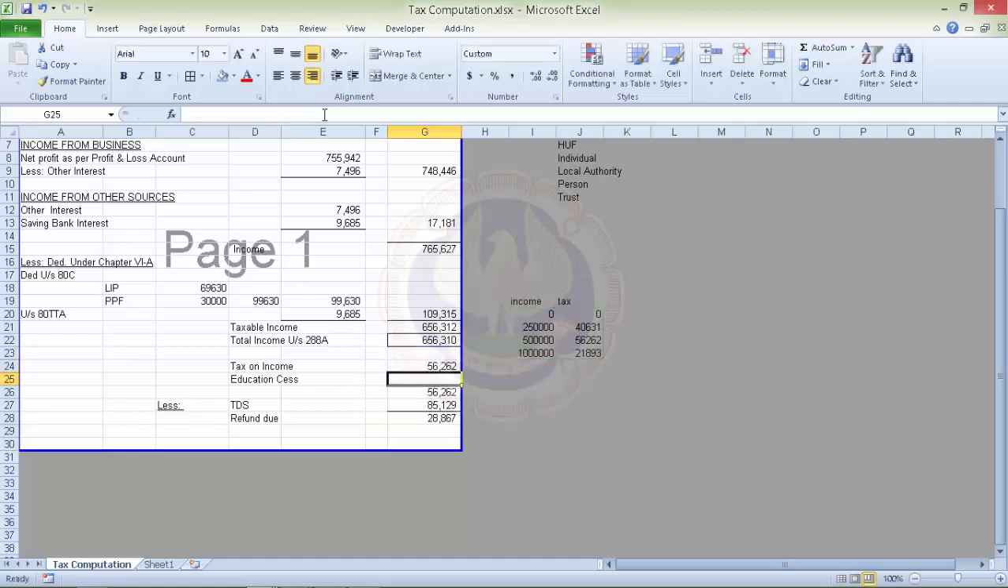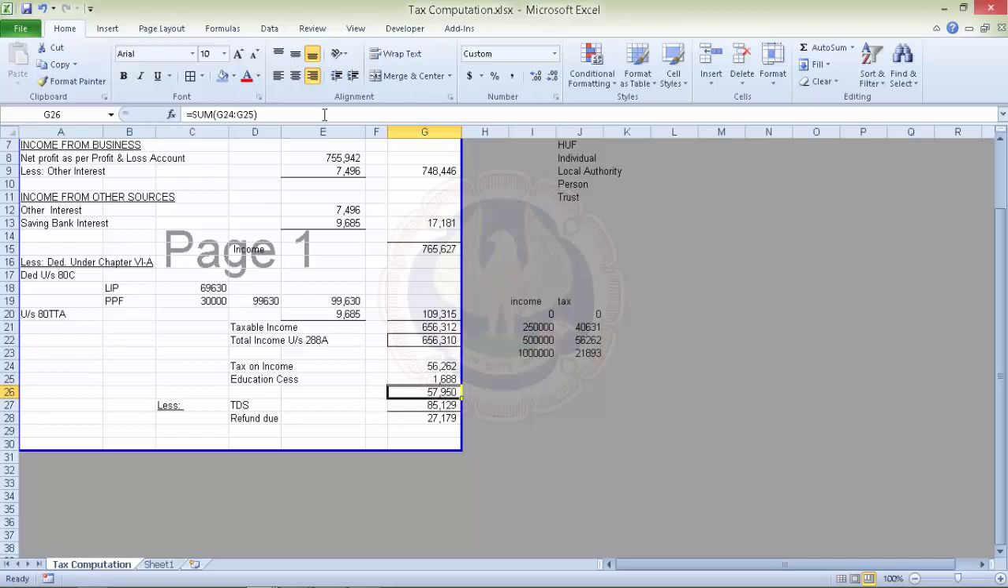So what we see is it has automatically calculated the rate, and education cess again is tax multiplied by 3%. So friends, again using VLOOKUP, we have learned how we can calculate tax on a specified income.